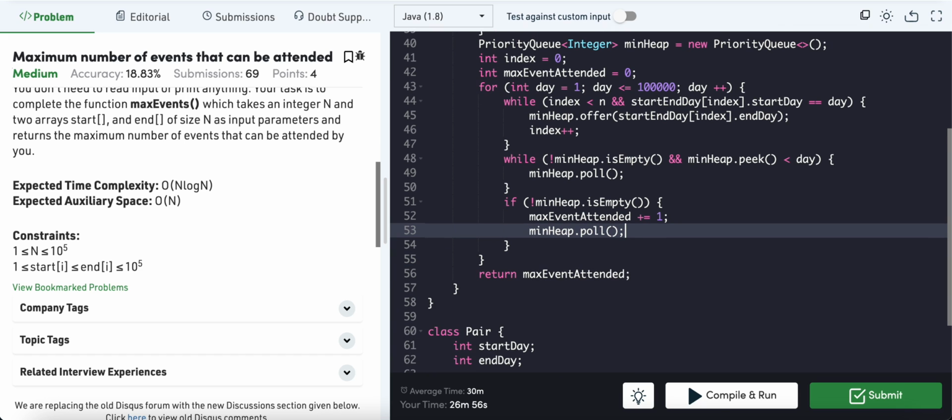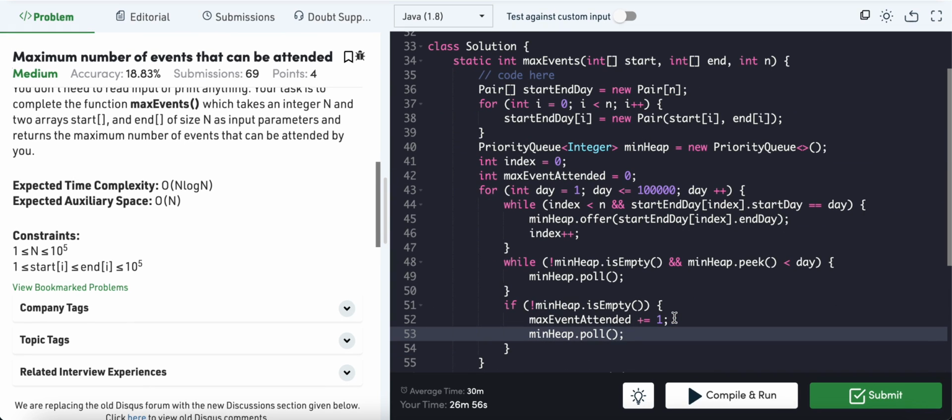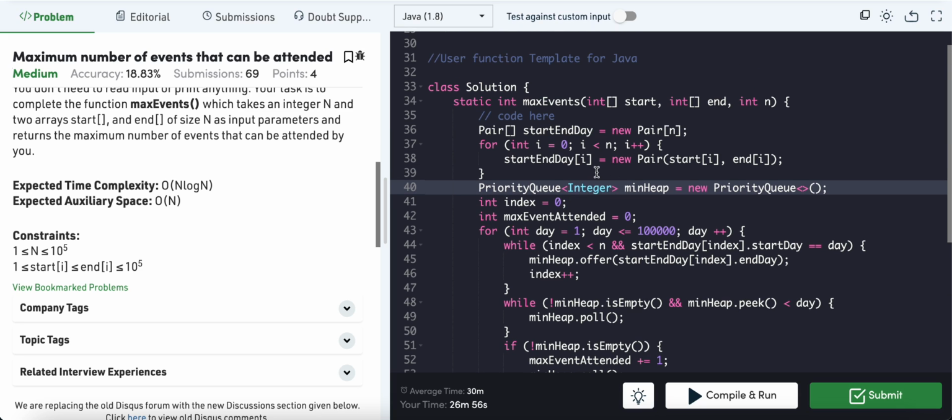That event is closed, and we are ready to take up any other event. Here we are making use of an extra array and a priority queue, which can hold a maximum of n elements only, so the space complexity is O(n).